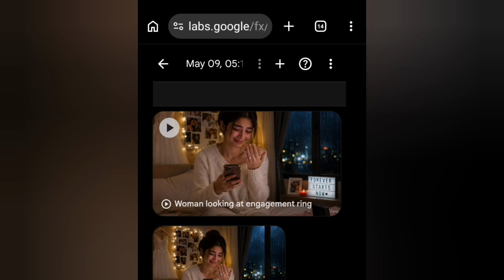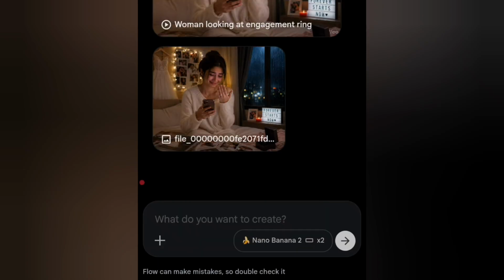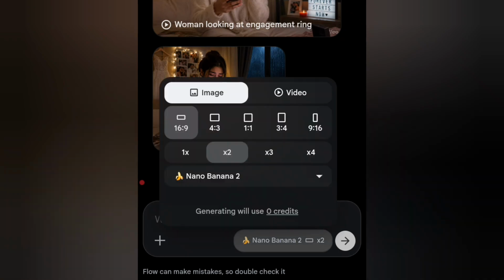After that, it will bring you to this kind of interface. What you're going to do is click on this down below here. Click on Nano Banana 2 here, and we do some settings. Click on video, because you're creating a video, not an image.